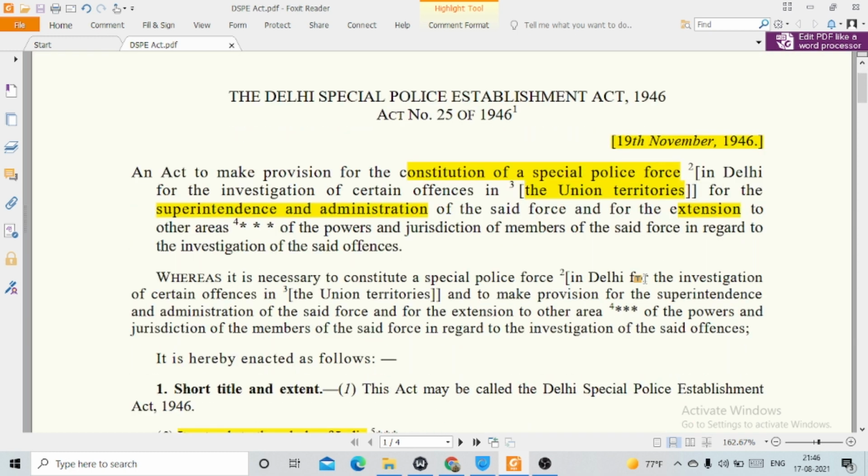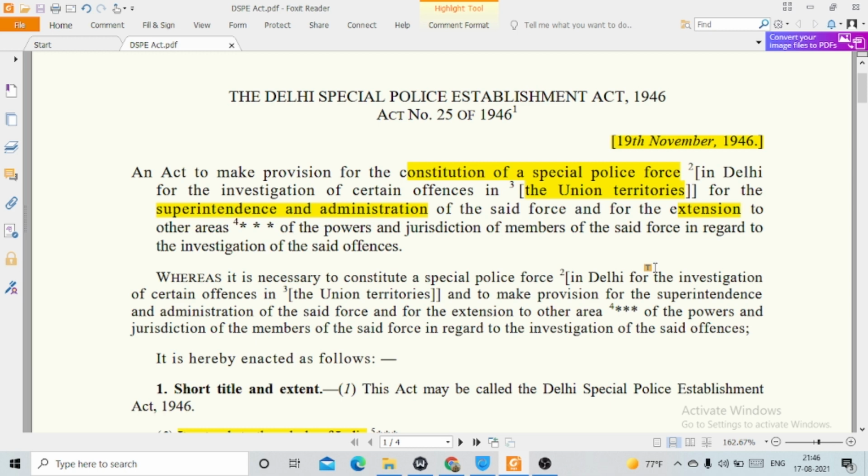So let us start. First of all, let me tell you the act came into force on 19th of November 1946. I have highlighted the important points. So let us read the objective of the act. An act to make provision for the constitution of a special police force in Delhi for the investigation of certain offences in the union territories, for the superintendence and administration of the said force, and for the extension to other areas of the powers and jurisdiction of members of the said force in regard to the investigation of the said offences.